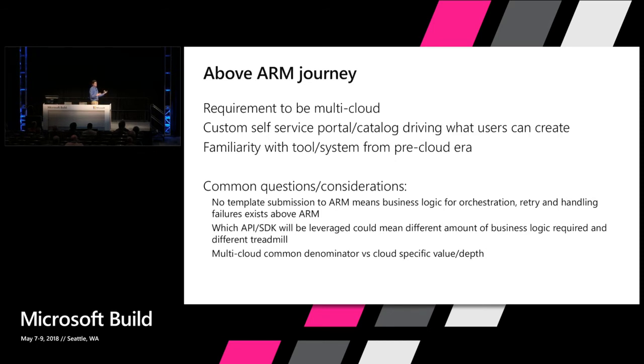What does it look like above ARM? A lot of times it's around being multi-cloud. A lot of times we see customers don't want to use our portal, and want to have their own request portal that they can link approvals into, forcing customers to really define the things that they want to do, and really hooking that into Azure and letting their systems and the things that their teams do connect into Azure in a way that makes sense for them across all of their other orchestration.